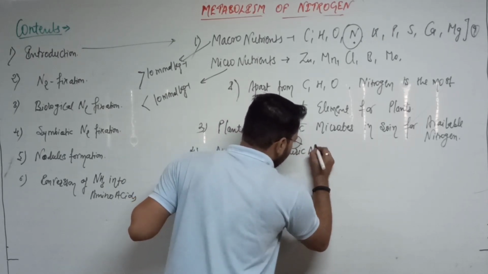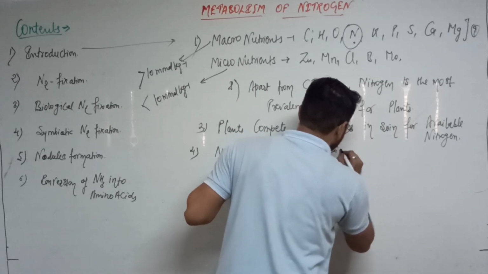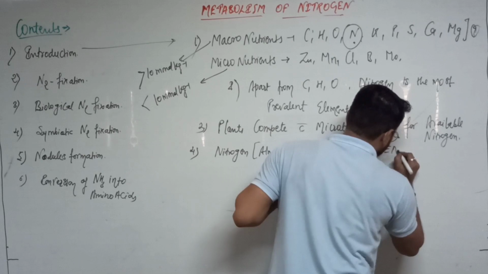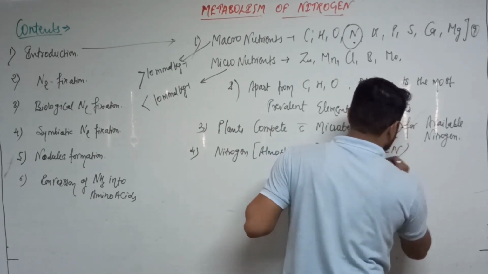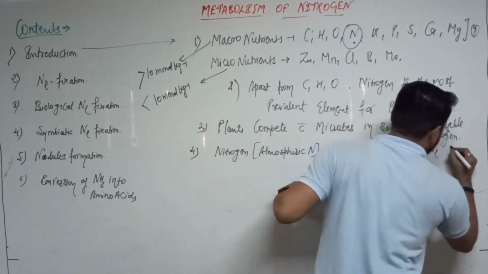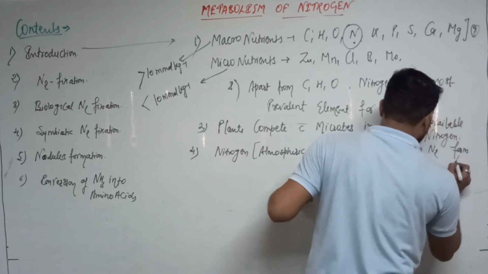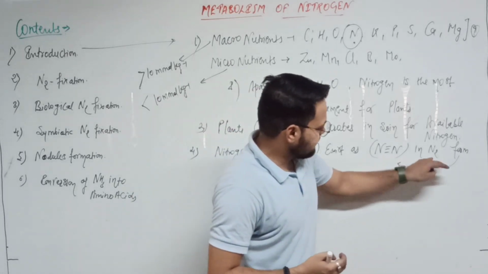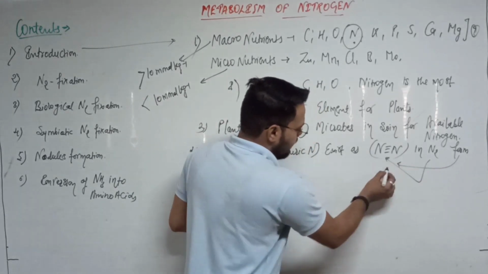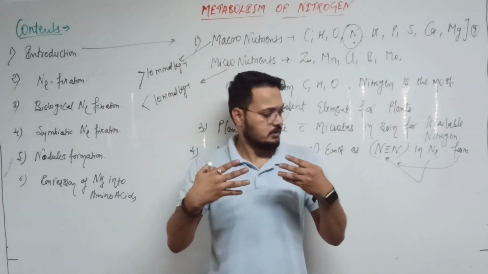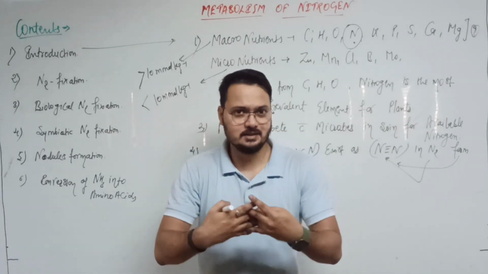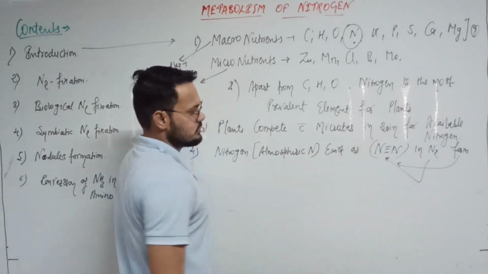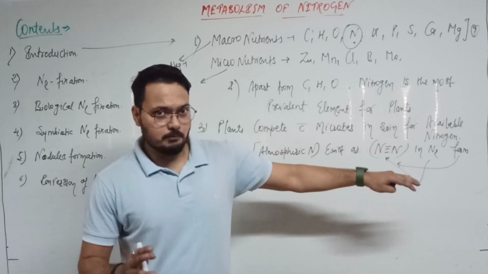This atmospheric nitrogen exists in the N2 form, where two nitrogen atoms bind to each other through a triple covalent bond.